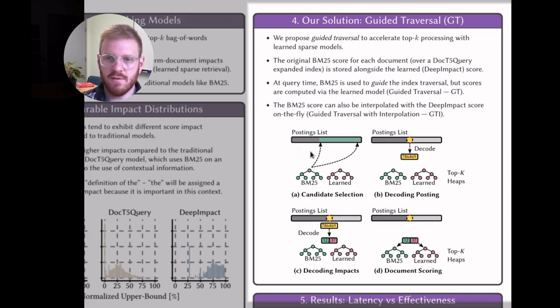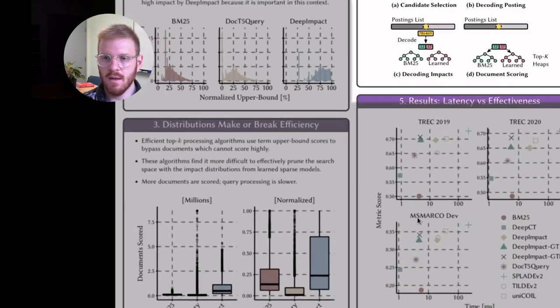And so if you look at the figure here, we have two heaps. BM25 tells us what we should score. We go and decode that posting. We then split the score into the two components, one for BM25 and one for the learned model. And that way, BM25 is telling us what to score, but we do our scoring with either BM25 or the learned model, or we can do an interpolation of both.